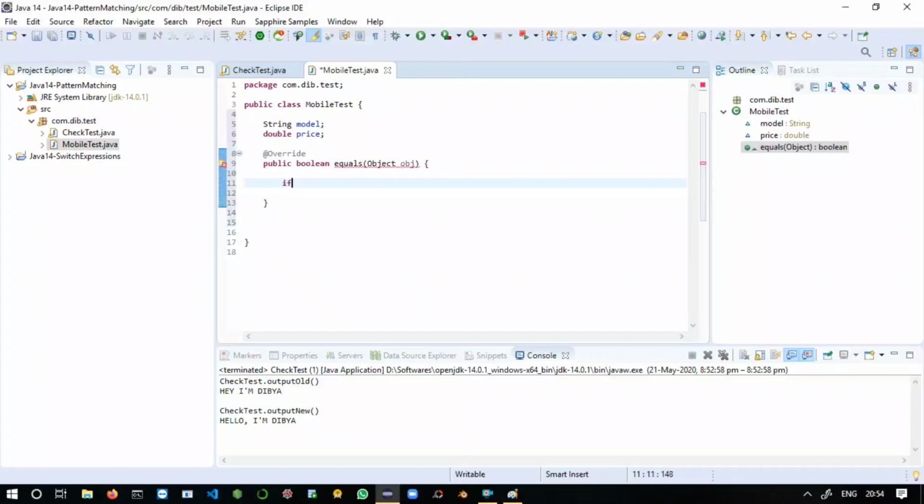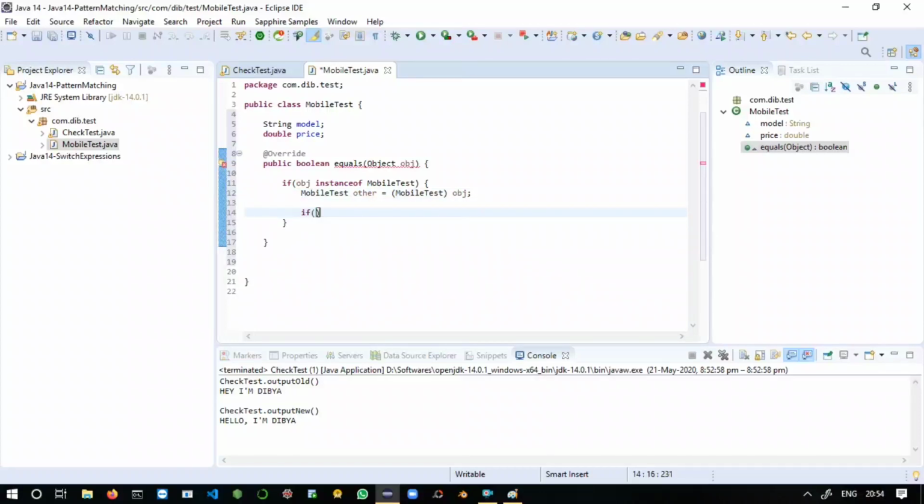So here you can say if obj instanceof MobileTest, and inside the if block you can take MobileTest other equals to (MobileTest) obj. So here we have just performed explicit casting.